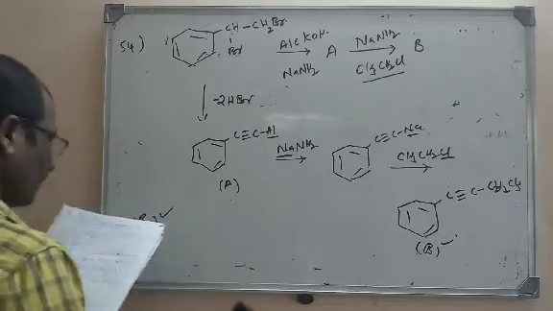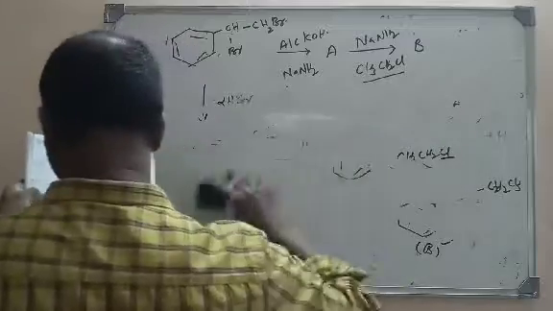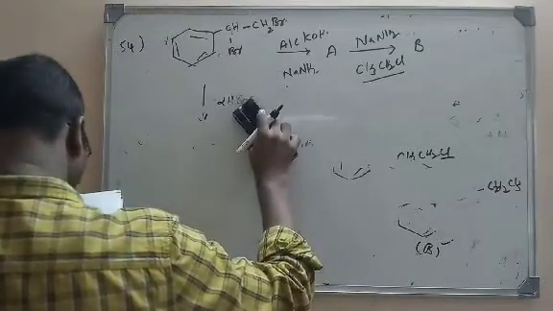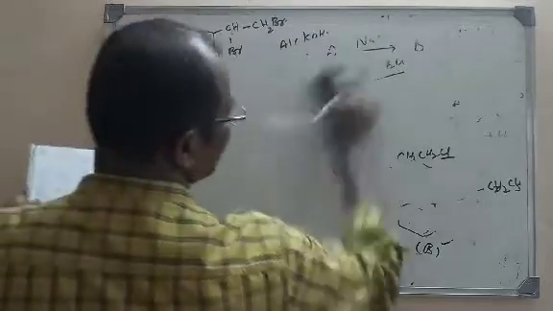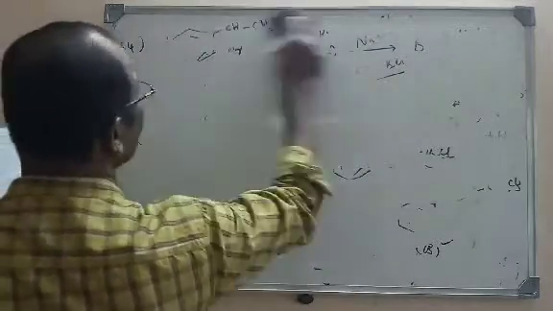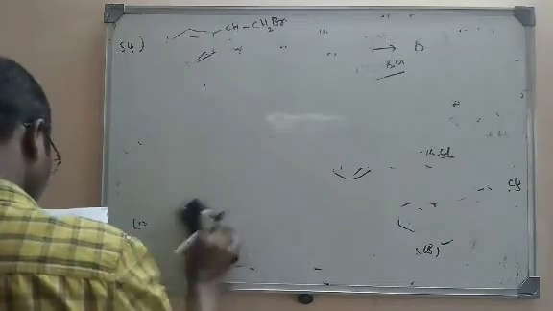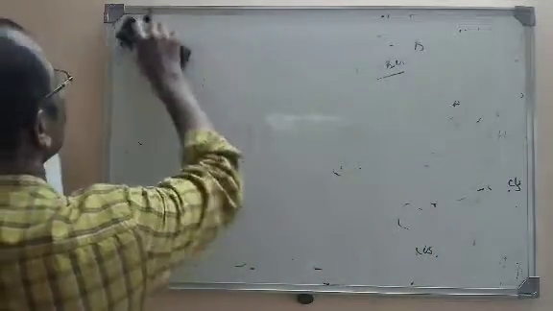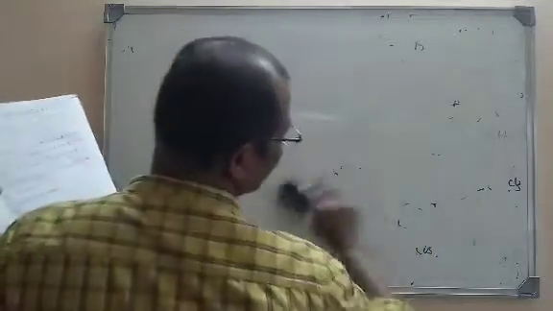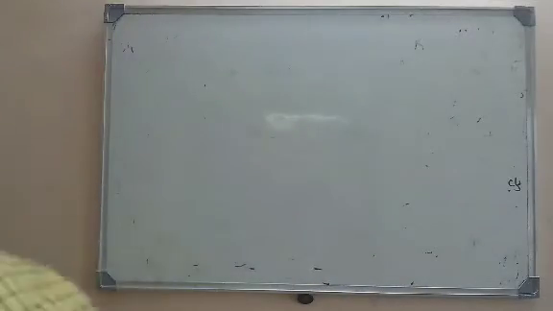That is question number 55. Identify the set of reagents and reaction conditions X and Y in the following set of transformations. So here some chemical reactions are given, with some reagents X and Y as reaction conditions.